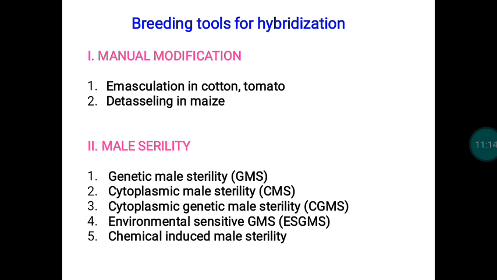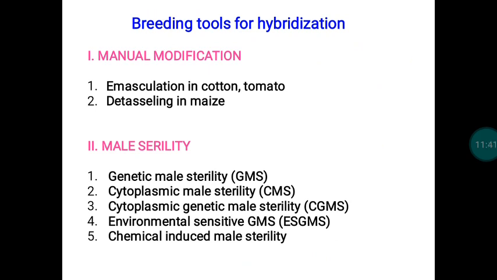One and the same flower, both male and female organs are going to be there. Similarly in the case of cotton, both stamen and gynoecium are present on the same flower. So in order to produce a hybrid in those crops, we need to have a female parent. If you say one plant is a female parent, that means it should be male sterile in nature. Another one we need is a pollen donor, or male parent.